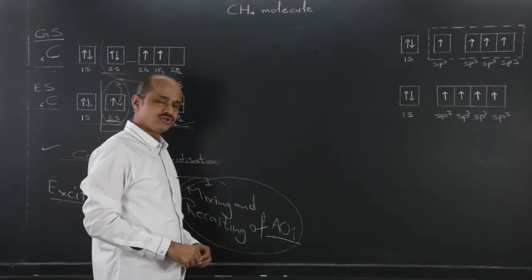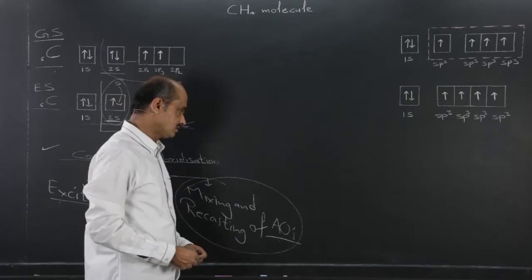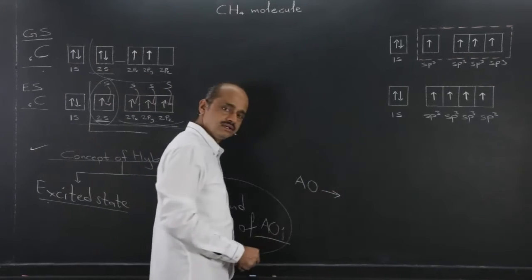These 4 atomic orbitals actually undergo what we call mixing and recasting of atomic orbitals. Now, what do we mean by that? For that, we should know what an atomic orbital is.